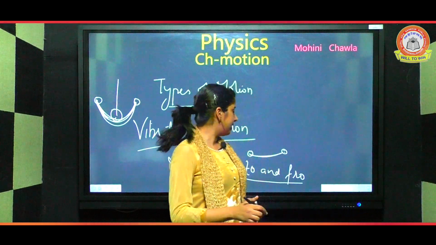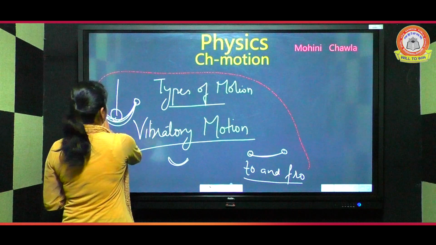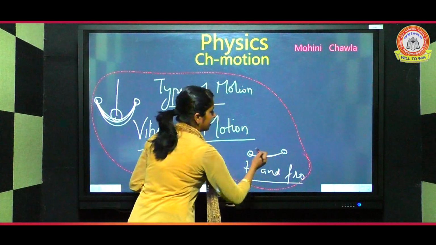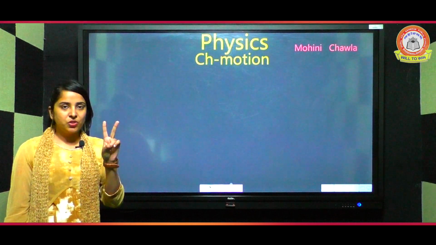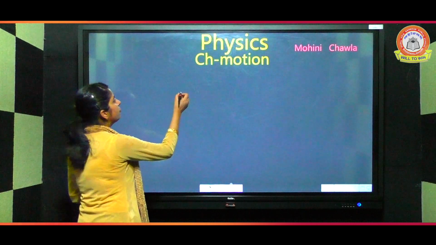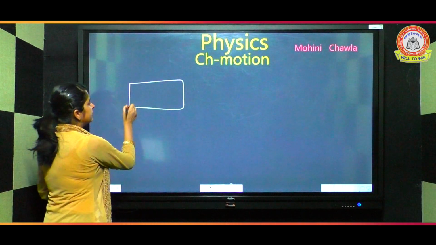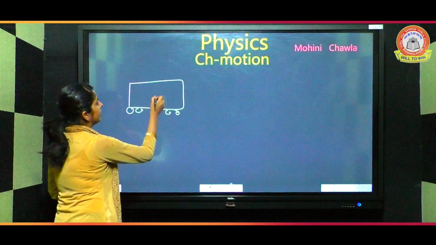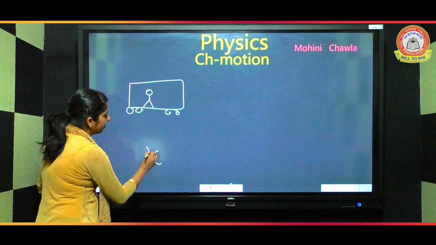Now, we have read two terms, rest and motion. These two terms are relative to each other. Now, what is the meaning of relative? We explain this with one example. Say this is your school bus. You are sitting inside it. Okay? We have one tree outside.